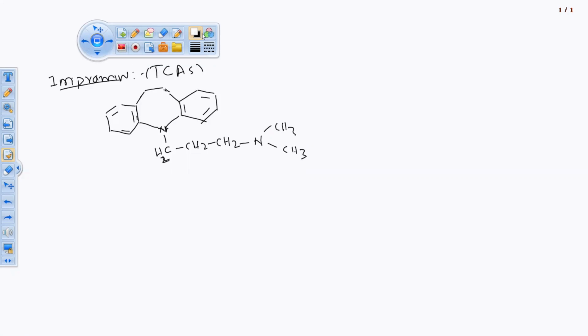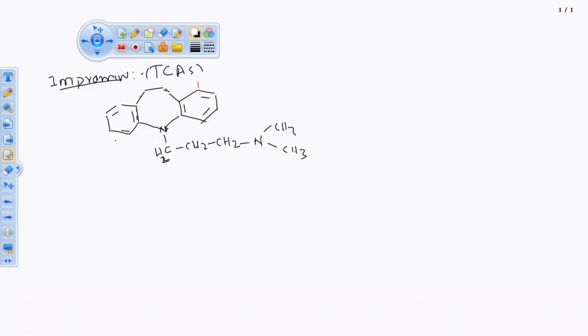If you want to write the chemical name for that drug, we should label the heteroatom or carbon atoms present in the ring. If you come from this side, this also gets the same number; if you come from this benzene ring, you get the same number or label for the substituted one. I'm going to start from this side.